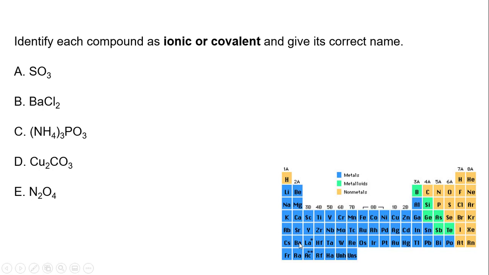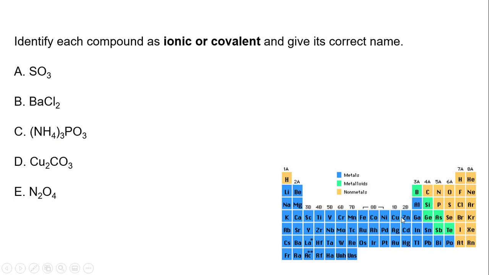Second one, barium is here. Chloride is over here. This is an ionic compound. Barium's a metal. So different naming is going to happen with this one. This one here is a polyatomic ion. It is the only one that is positive, so it goes first. Positives always go first. And this is also a polyatomic ion. So this is an ionic compound. You'll name it with the ionic compound rules.